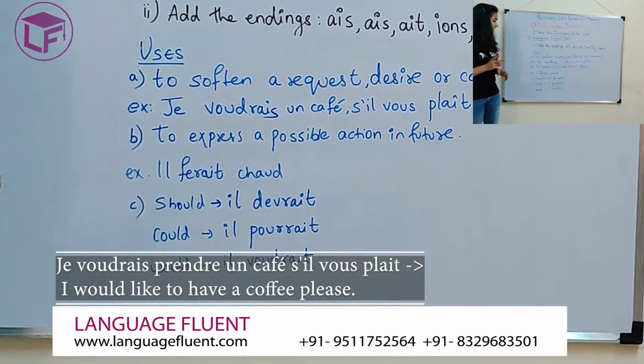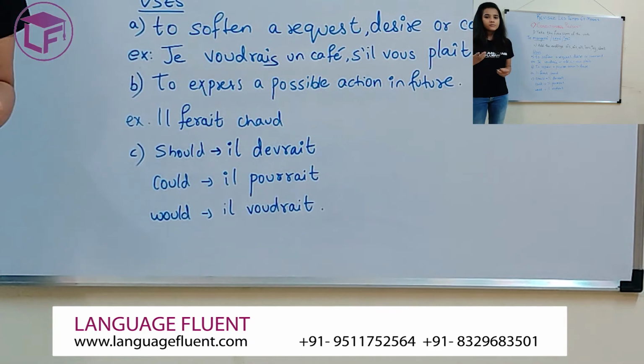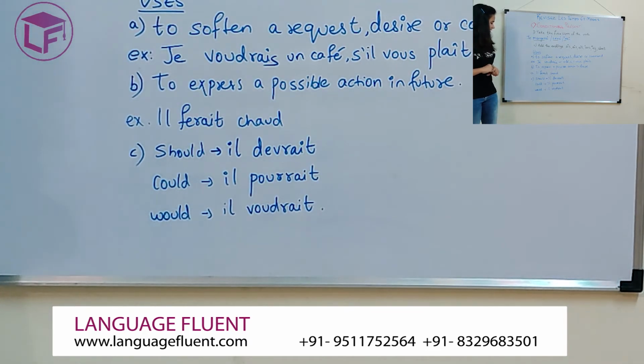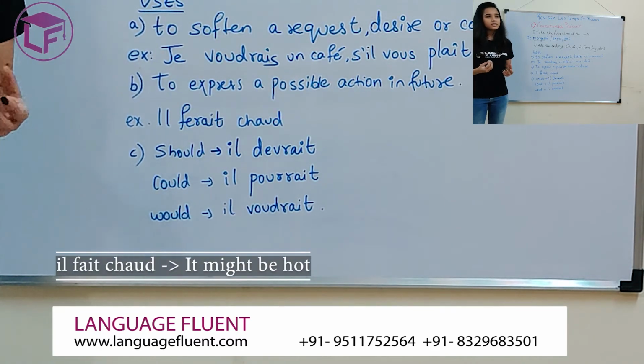Second one, to express a possible action in the future. When I say possible, it means it may or may not happen. So let's look at an example. Il ferait chaud. Maybe I can say it might be hot tomorrow. Il ferait chaud.